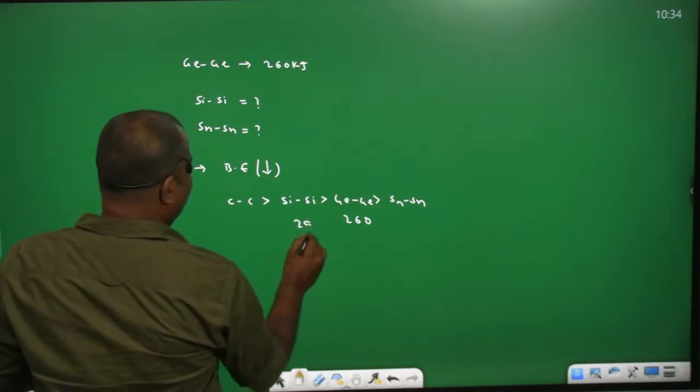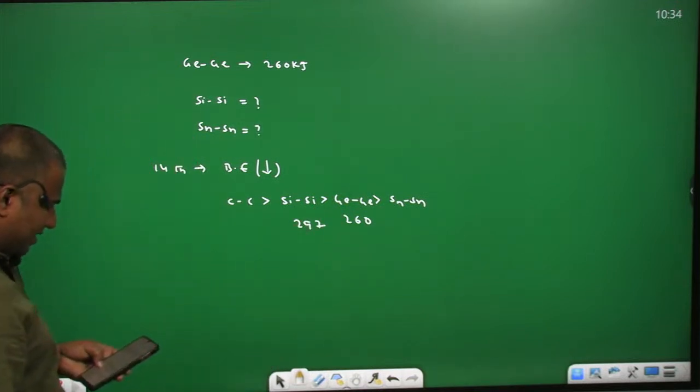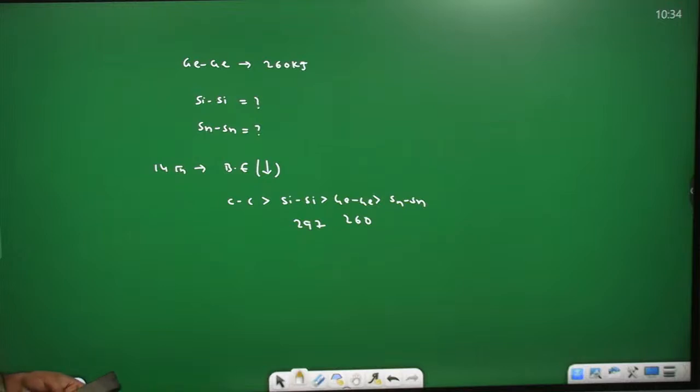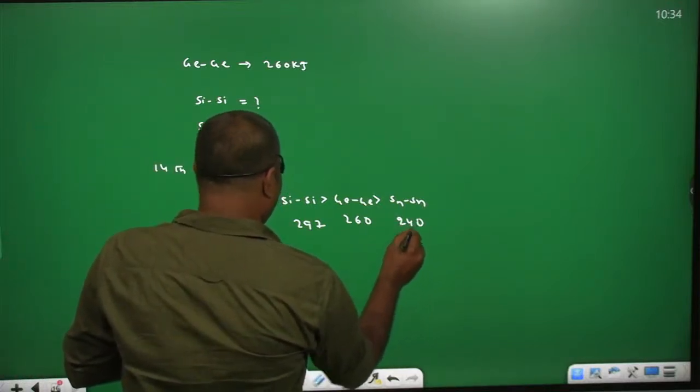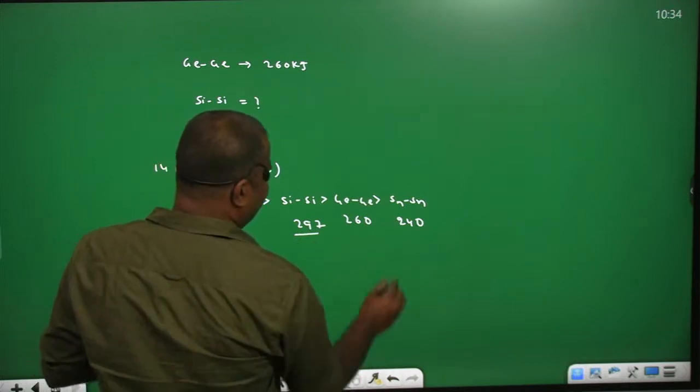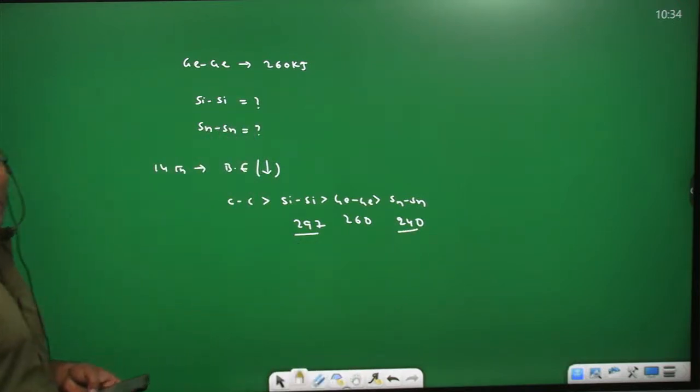So for silicon you can write 297. For tin it must be less than 260, which means you can write 240. For silicon 297, for tin 240. That is there in the third option. You can go with the third option. Okay, the next question.